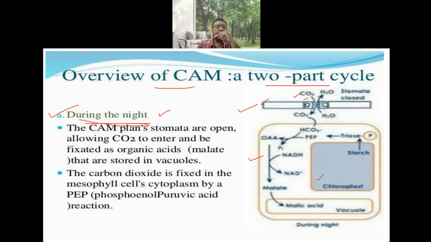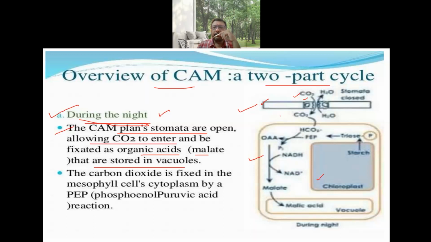So now what happens here? The CAM plants' stomata are open, so they allow CO2 to enter and be fixed as an organic acid, that is, malate, which is stored in the vacuole.